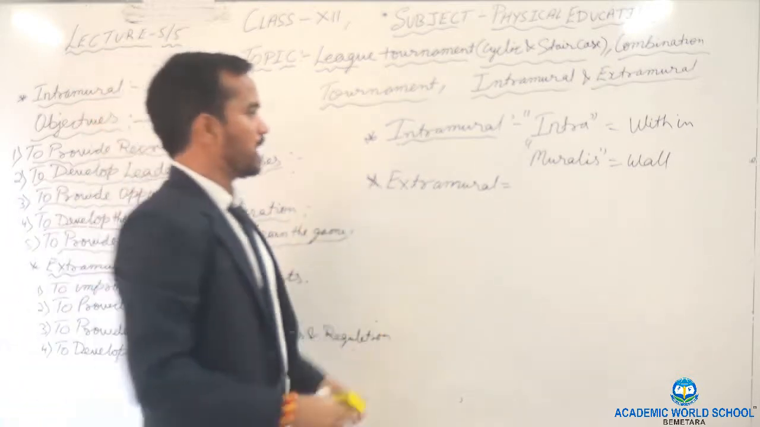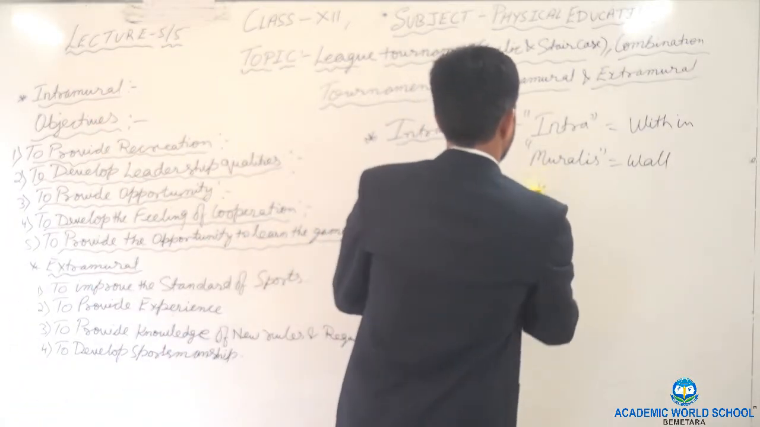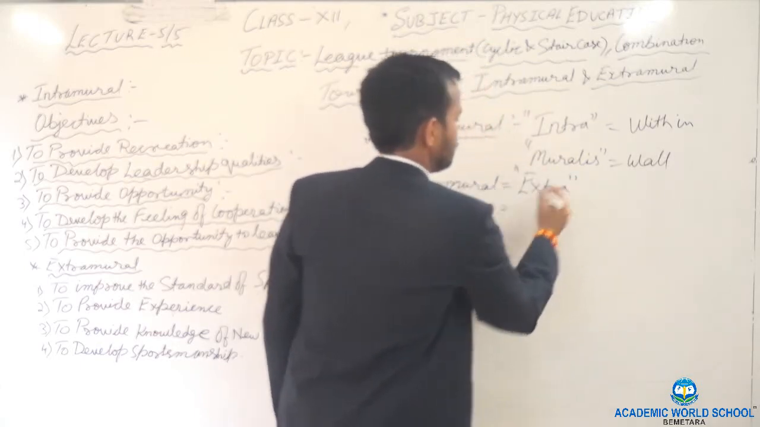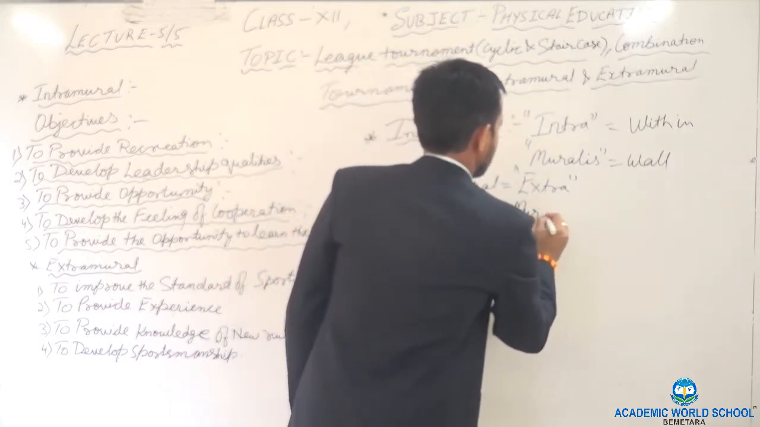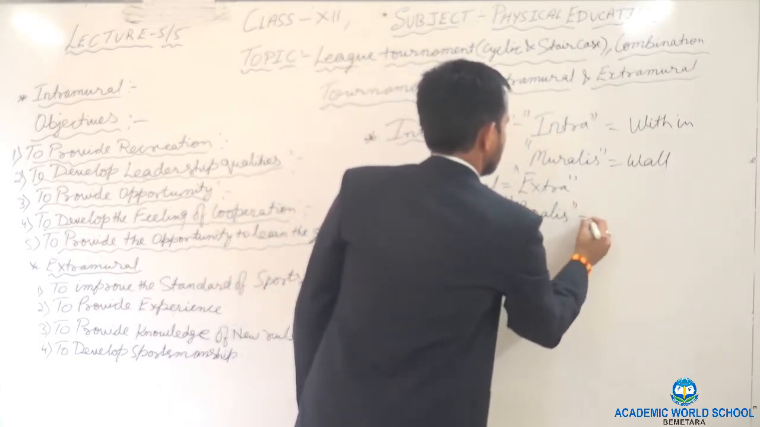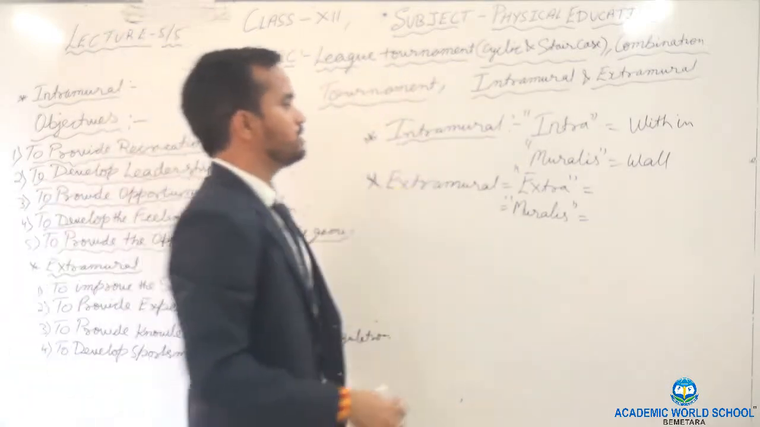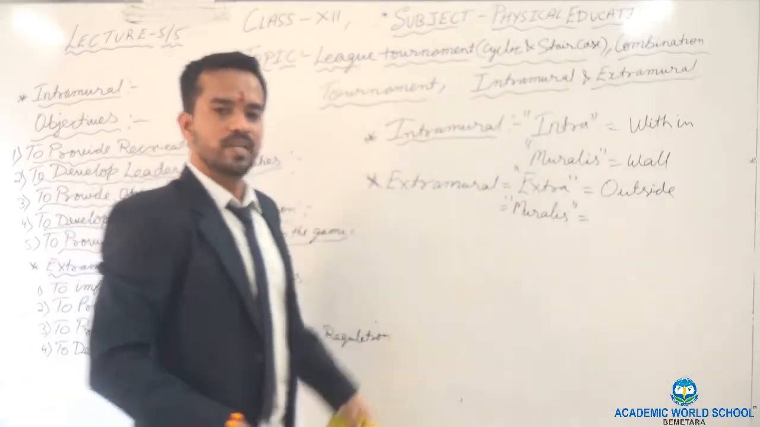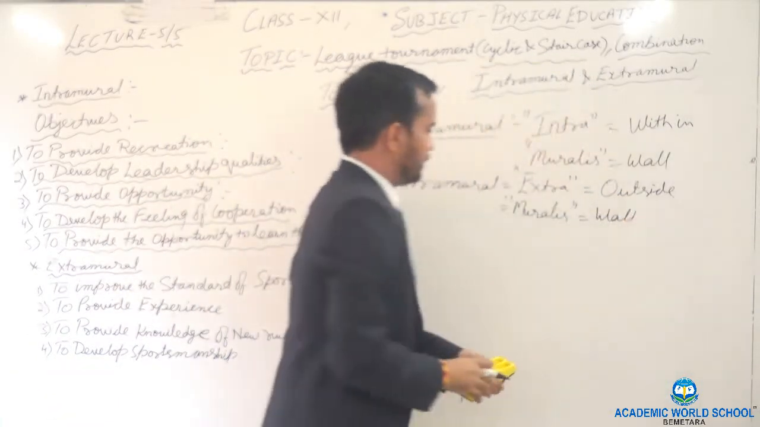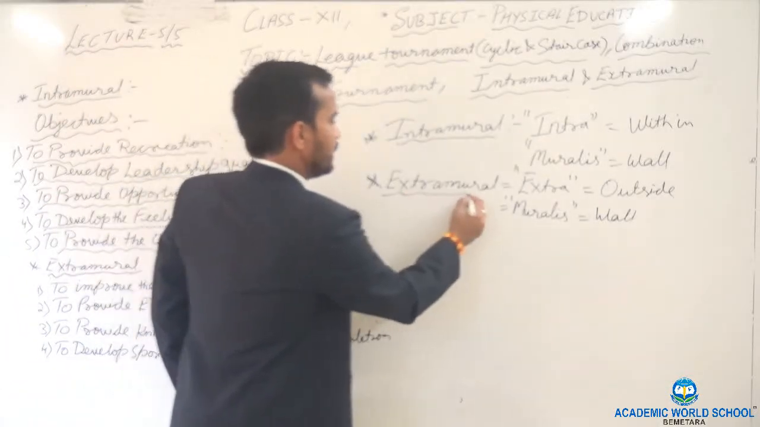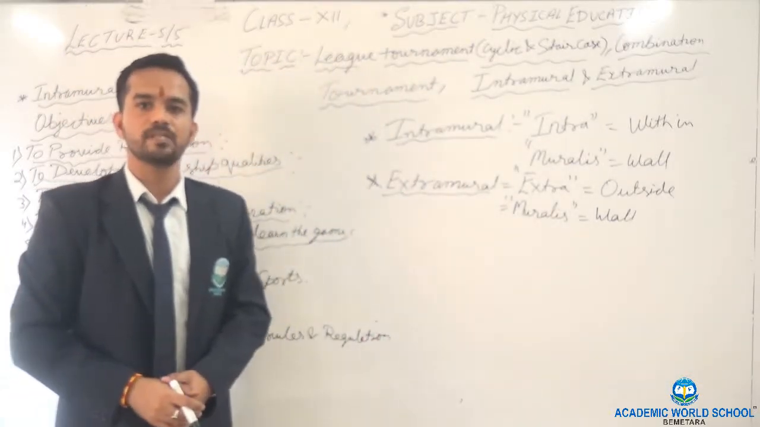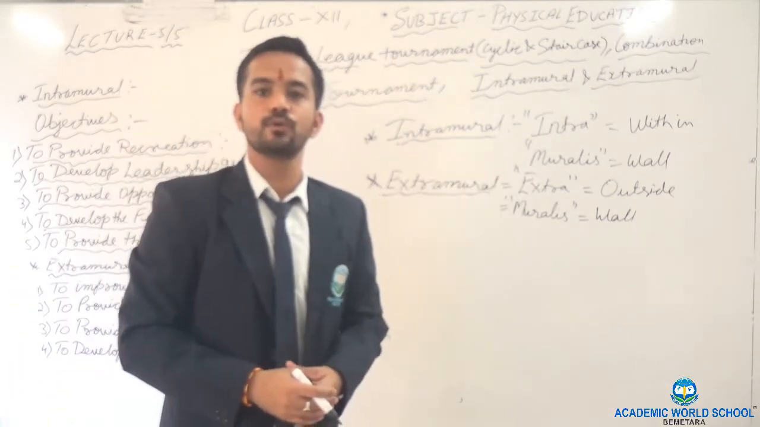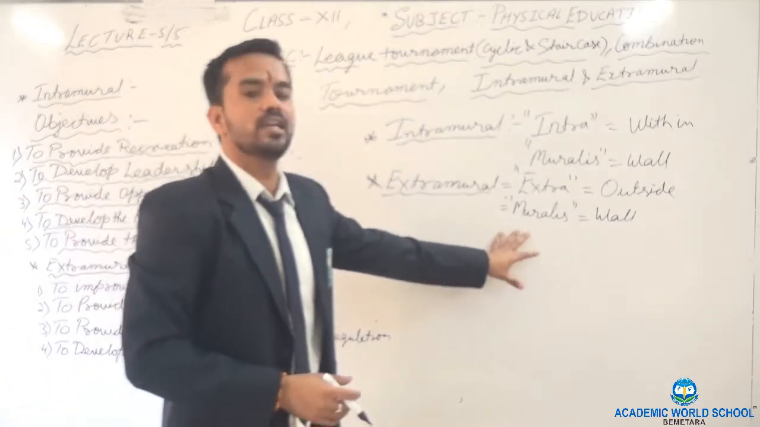Extramural is also divided into two parts: extra and muralis. Extra means outside, muralis means wall. That means whatever the competition is organized outside the campus, where the other school team will come or we will go to the other school to participate. That is called extramural competition.